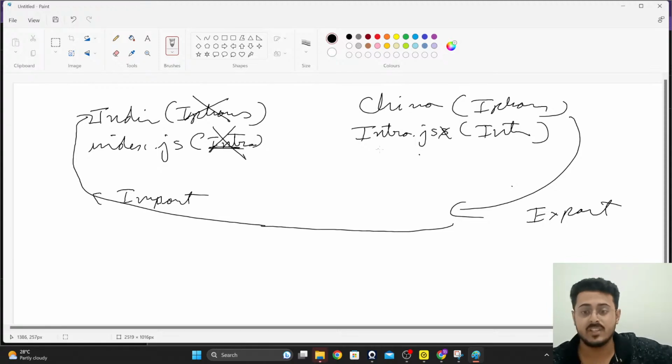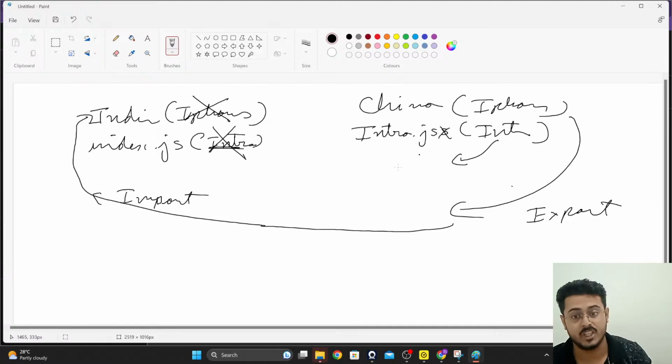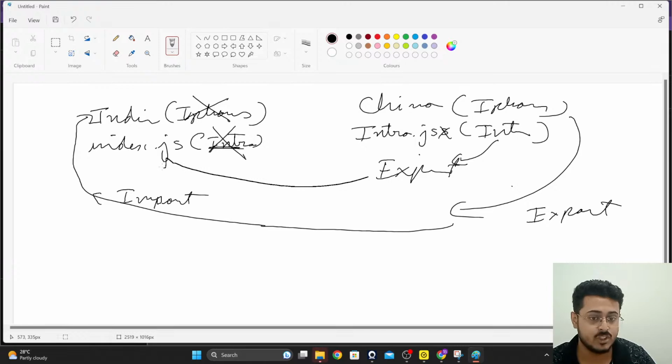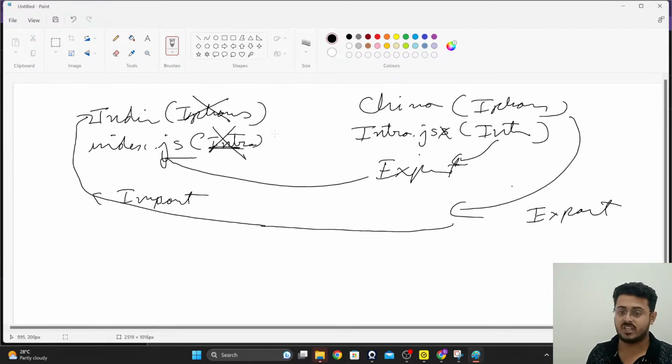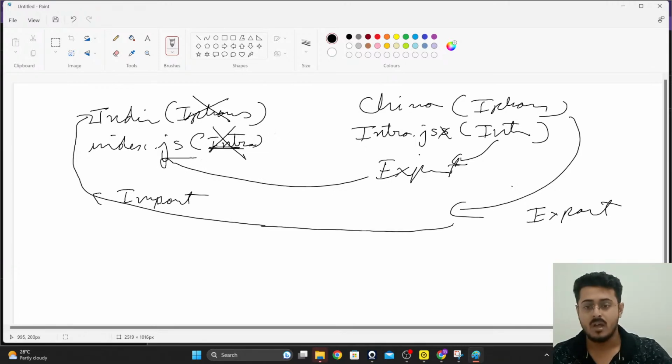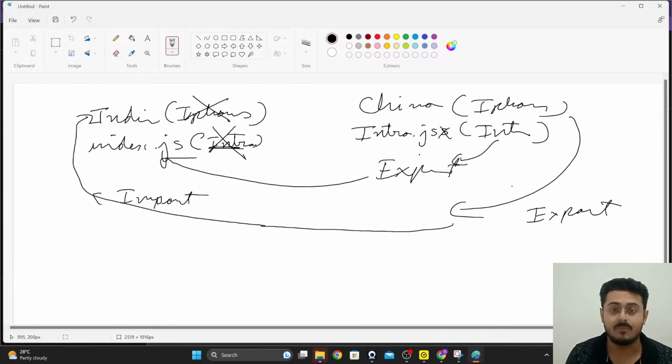Similar to that, right over here as well, we need to export the intro function, and this exported function needs to be imported inside of index.js. Are you guys able to understand this? By default, if India is importing something from China, it should be the iPhones.